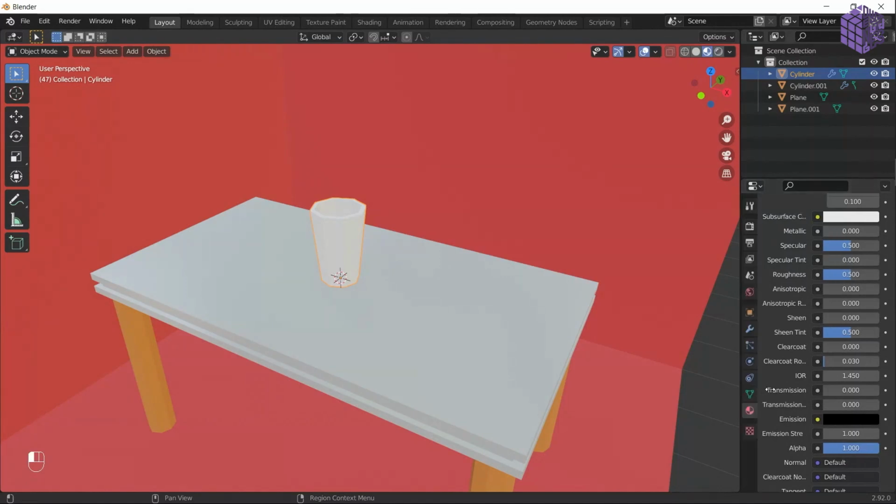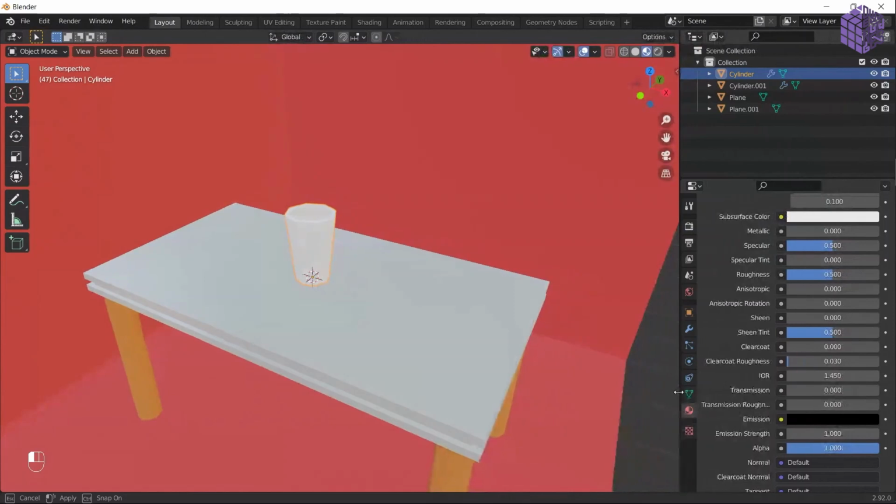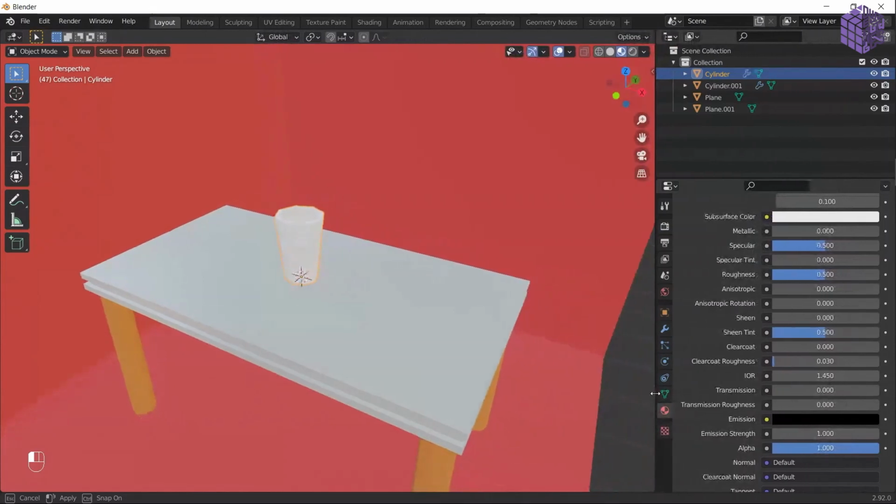Then I come back and see, oh my god, this. So always increase the transmission first, to 100%. So 100% is one.